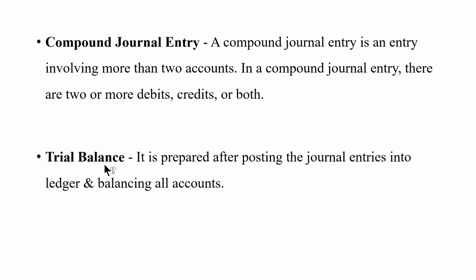Next comes the trial balance. Trial balance gives the consolidated list of various accounts and their balances. This will be prepared after recording the transactions into the journal, later posting into the ledger, and balancing all the accounts. Trial balance shows the balances of all the accounts which appear in the ledger.